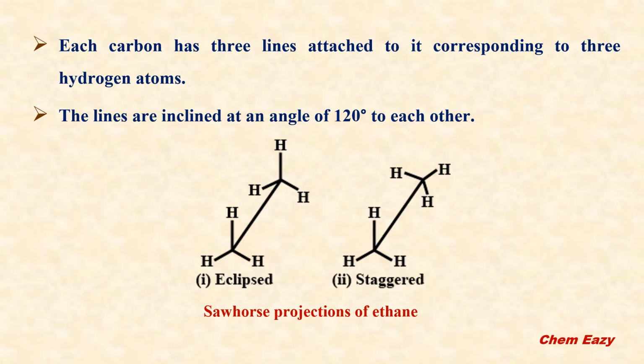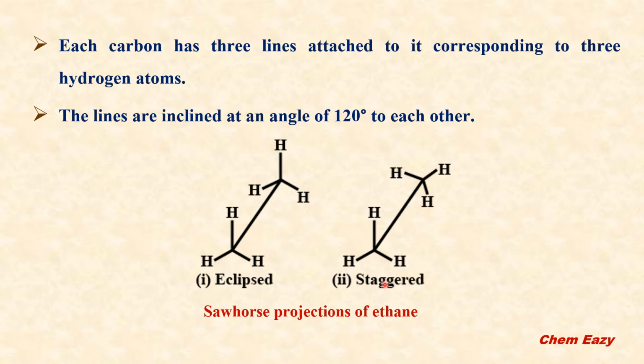Since in the ethane molecule each carbon is attached to 3 hydrogen atoms, in the Sawhorse projection also each carbon has 3 lines attached to it corresponding to the 3 hydrogen atoms. The lines are inclined at an angle of 120 degrees to each other. Here the Sawhorse projection of ethane is given. So this one is the eclipsed conformation and this is the staggered conformation.